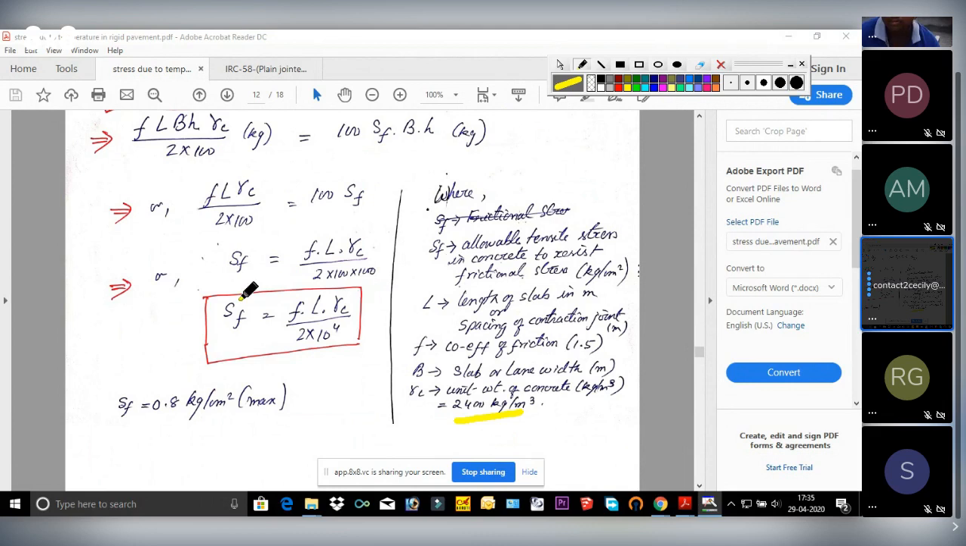Clear? As I already said, this is the tensile stress in the concrete. Concrete is weak in tension, so the value will also be very small. The permissible tensile stress generated will be within the range of 0.8 kg per centimeter square. Maximum SF value should be 0.8 kg per centimeter square. So you can consider this for your check purpose also. You can check whether your SF is coming out to be within this range or not.